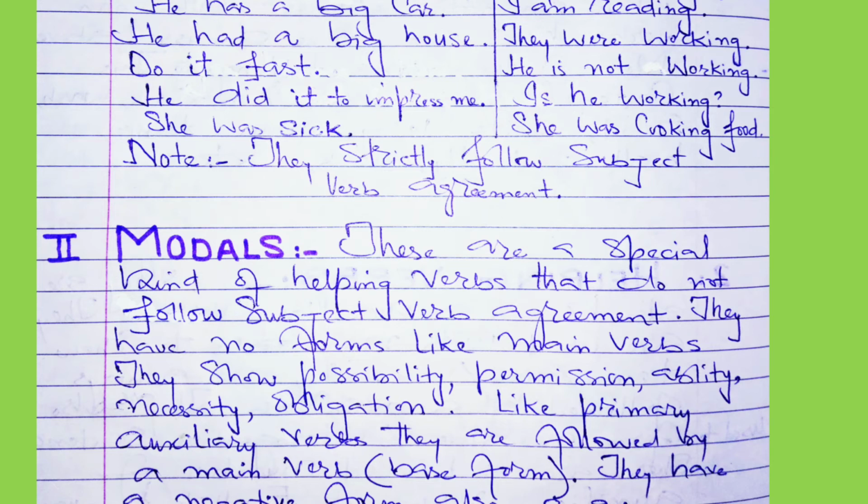Helping verbs that do not follow subject verb agreement. They have no forms like main verbs. They have no 5 forms. They have no singular form. They have no ing form, which we call present participle form. They have no past form also. Even if we use some of the words as past forms. They have no past participle form also.